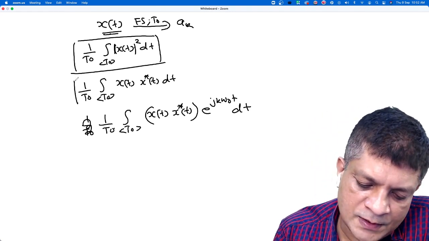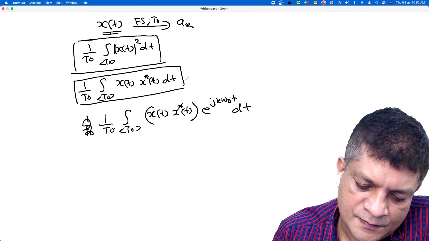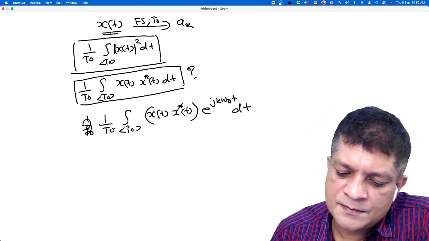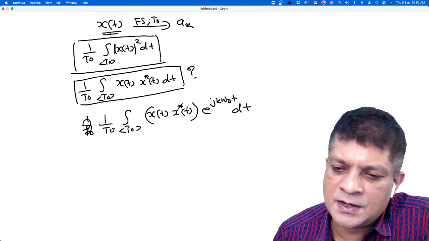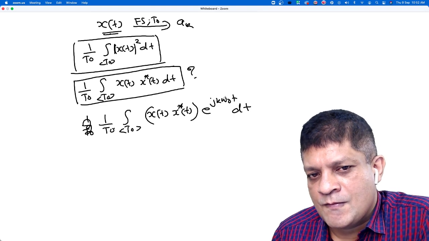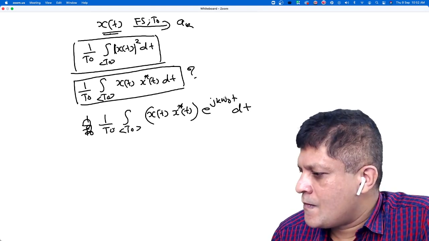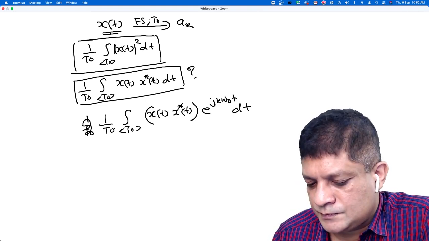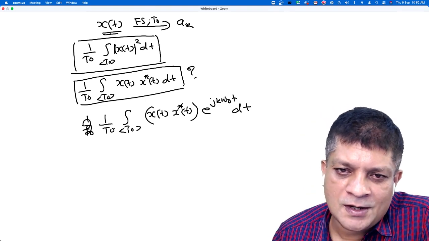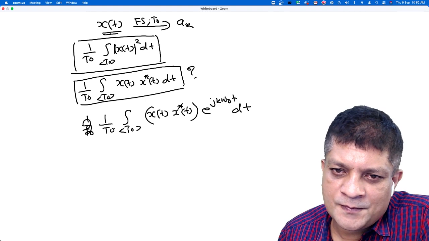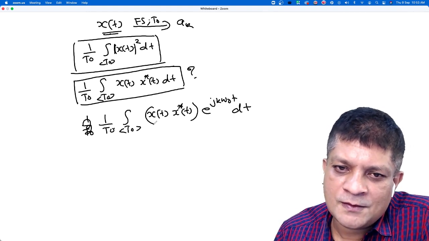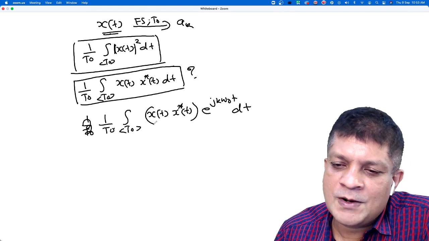Our objective is to find this. I am considering this integral multiplying with e to the power j k omega naught t. What is this? Is it the Fourier series analysis equation? If you do this integration, what will you get?